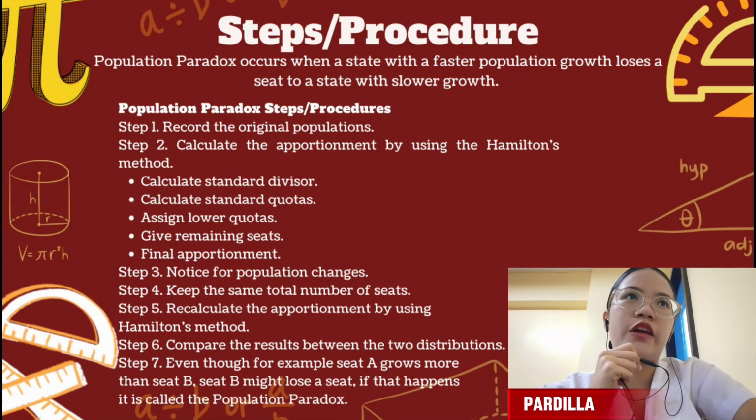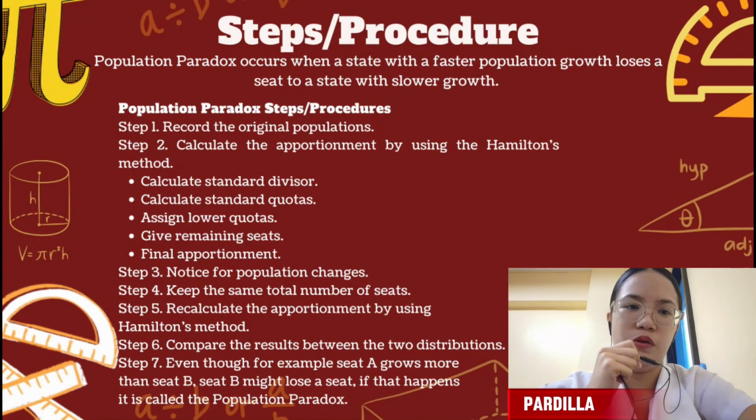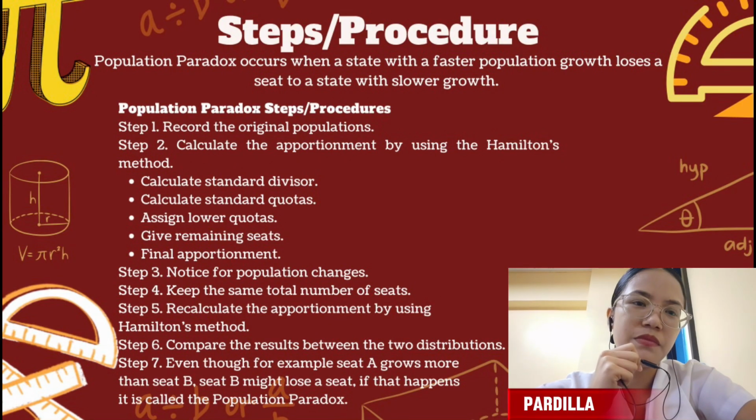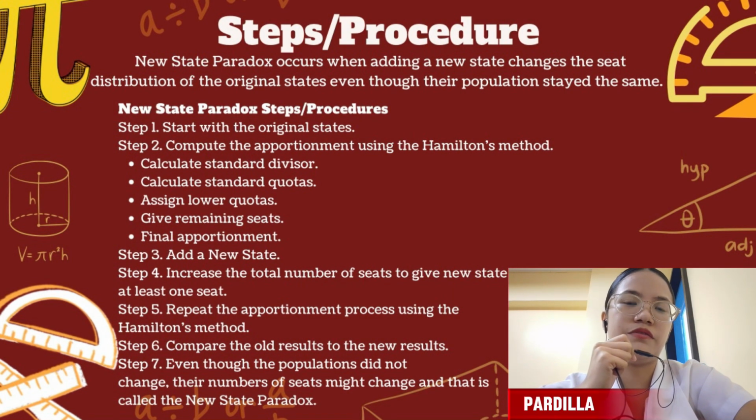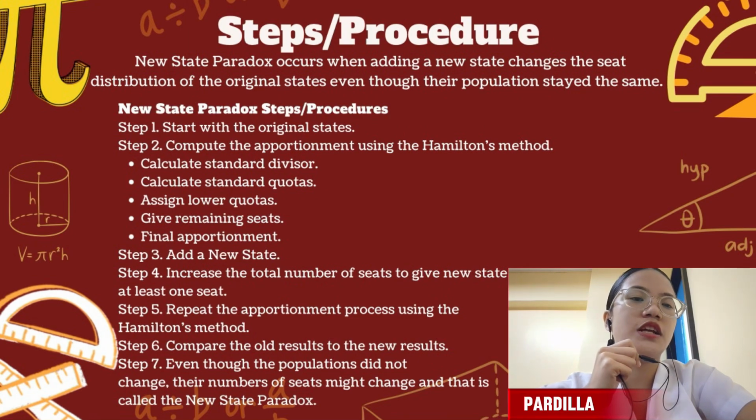Step number 6, compare the results between the two distributions. And step number 7, even though, for example, state A grows more than state B, state B might lose a seat. If that happens, that is called the population paradox. The last example of these paradoxes is the new state paradox. It occurs when adding a new state changes the seat distribution of the original states even though the population stayed the same.